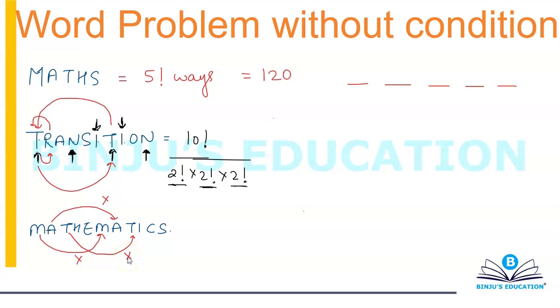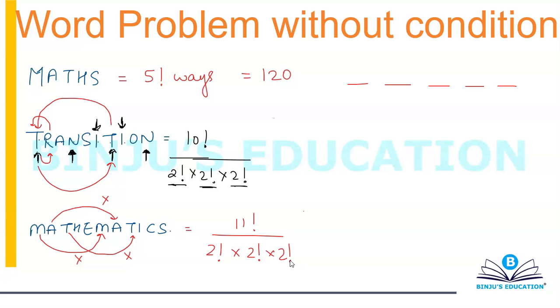So how many letters do you have? You have 11 letters. That is 11 factorial. But all of them are not different. There's a problem. That is interchanging of 2 M's. So divide by 2 factorial. I can't count words twice. Similarly, interchanging two A's will not also give me a new word. Again into 2 factorial. And interchanging of two T's will also not give me a new word. So again into 2 factorial. Alright. So this is what you need to understand, whenever something is common, accordingly you will have to divide.